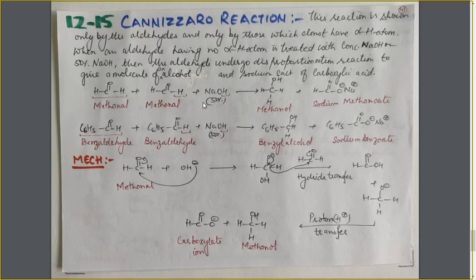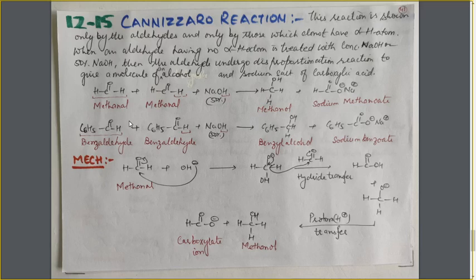So how is the reaction written? So here we have taken the two compounds, methanal and benzaldehyde. I have told in previous sheet that benzaldehyde is also not having the alpha H atom. It is an aldehyde without any alpha H atom. So how is the reaction written? The mechanism is shown here.